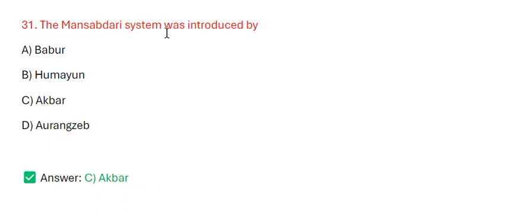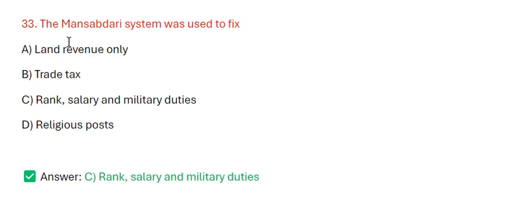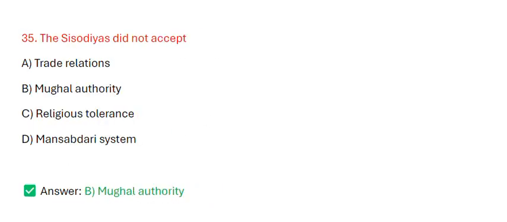The Mansabdari system was introduced by? The correct answer is Akbar. Mansab means? The correct answer is rank or position. The Mansabdari system was used to fix rank, salary, and military duties. Akbar maintained relations with Rajputs mainly through? The correct answer is marriages and high positions.